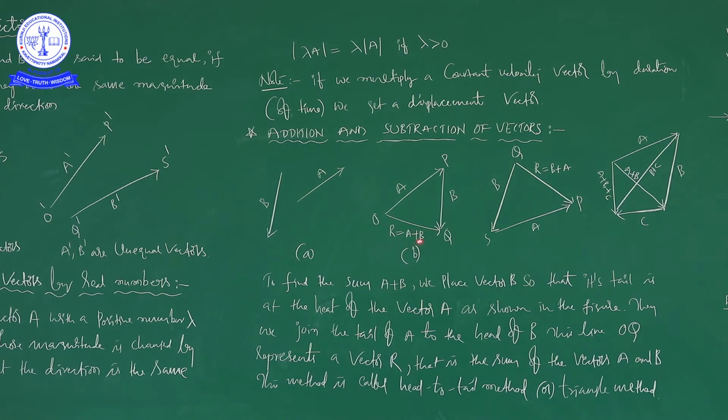This is the resultant of addition of these two vectors: R is equal to A plus B. So, A plus B is the resultant when we add A to B. R is nothing but the resultant, R is equal to A plus B.